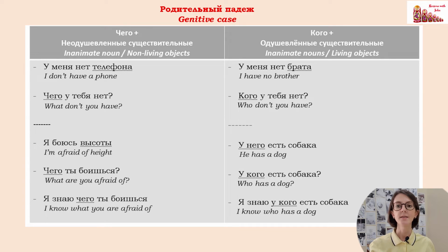So чего? У меня нет телефона. In negative sentences, when you say I don't have something, we use genitive case. У меня нет телефона. Телефона, this is genitive case. So if you want to ask what don't you have, again, you don't say что у тебя нет. No, you say чего у тебя нет. You need to decline the word что in genitive case.